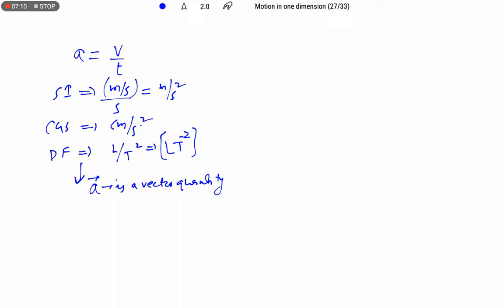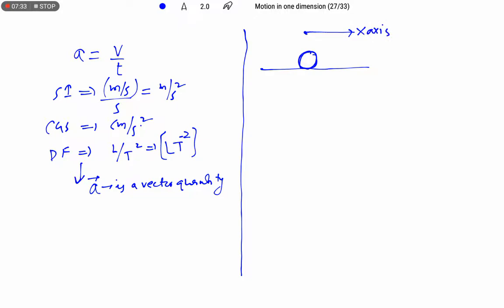Okay, right. Next, let us discuss some applications related to this. Let us imagine an object is moving along the positive x-axis. This is an application, a point which helps to identify whether the speed is increasing or decreasing.